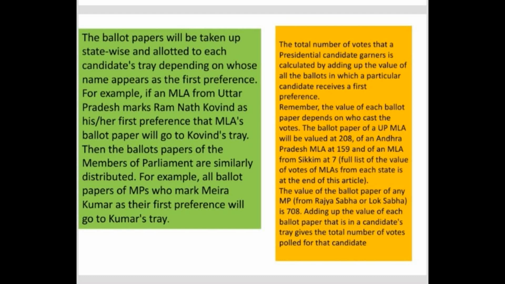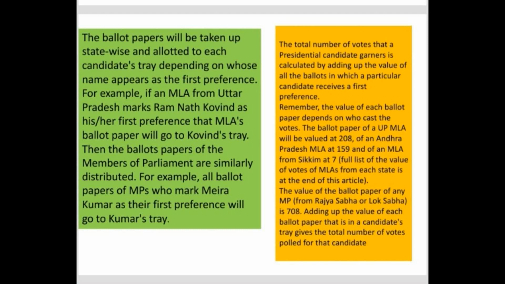And now from each state, each presidential candidate will be gaining some votes. All this will be kept in their trays. And after this, what happens? From each tray, the returning officers will be counting. So now they'll take each tray and start counting how many votes they got. Suppose in the tray of Ramnath Kovind, there are ballot papers from Andhra Pradesh, Uttar Pradesh, Bihar, and everywhere.